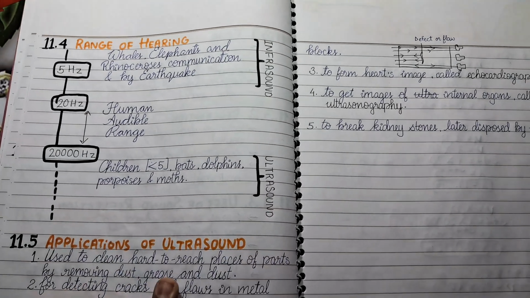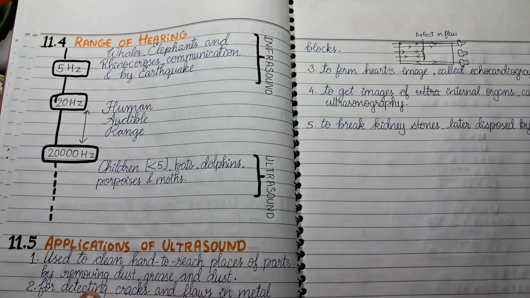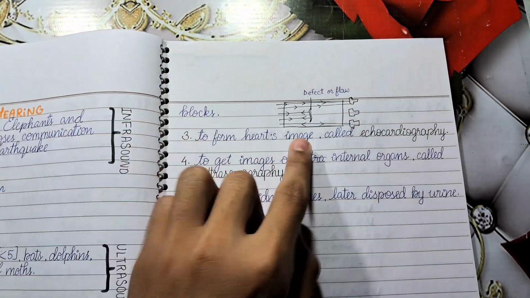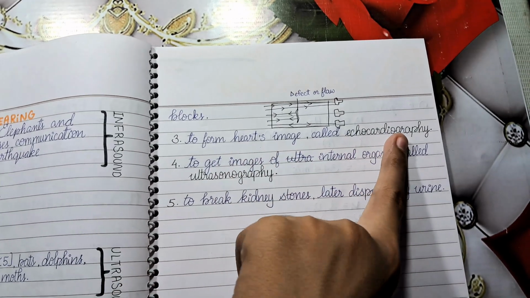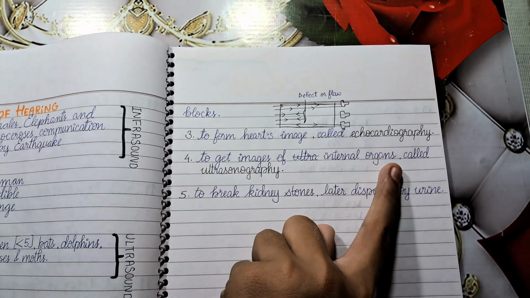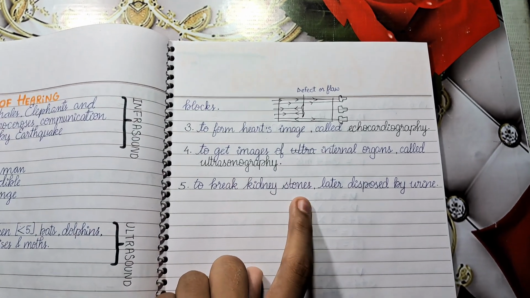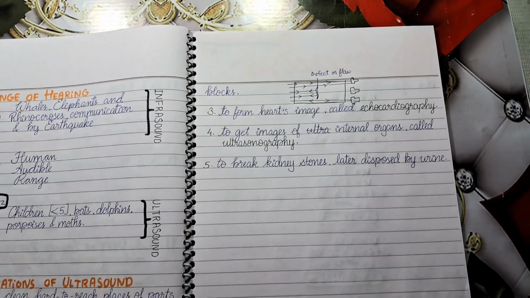Applications of ultrasound: to clean hard to reach places and remove dust and grease, and to detect cracks and flaws in metal blocks. Here is the diagram: it is used to form images called echocardiography, and to get images of internal organs called ultrasonography, and to break kidney stones, which are later disposed through urine. So along with this we have completed this chapter also.